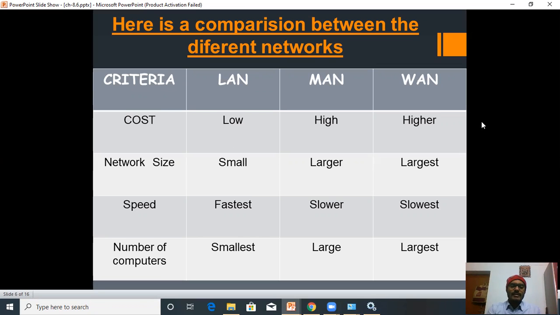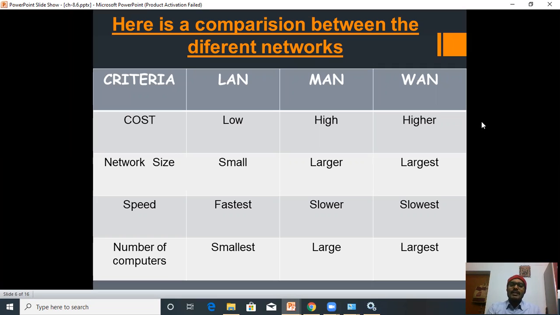Now, next point, coming to the speed. LAN is fastest. MAN will be slower and WAN will be slowest. Why is LAN fastest? This is because LAN is a very small network of computers. MAN is a bigger network of computers, that's why it is slower. And WAN is a very big network of computers, that's why it is slowest.